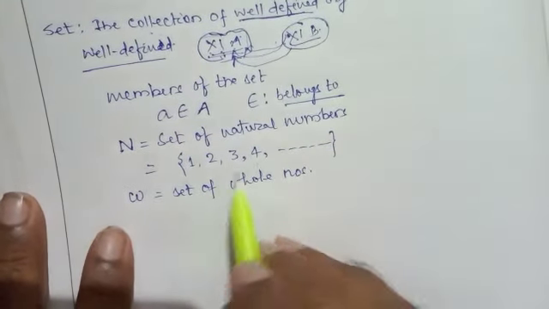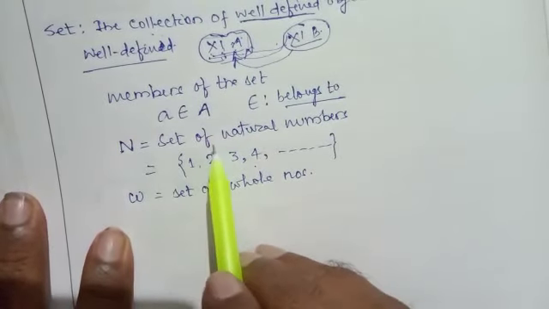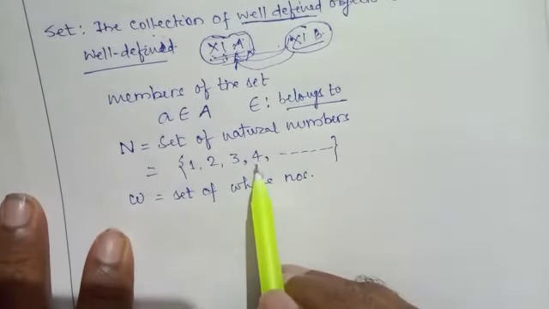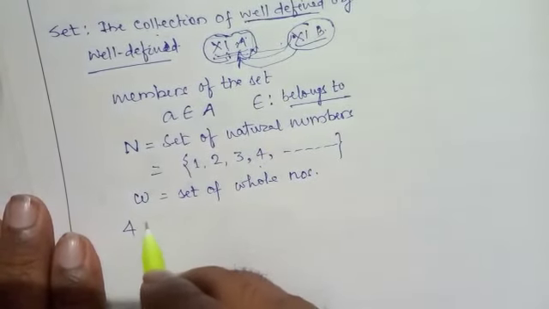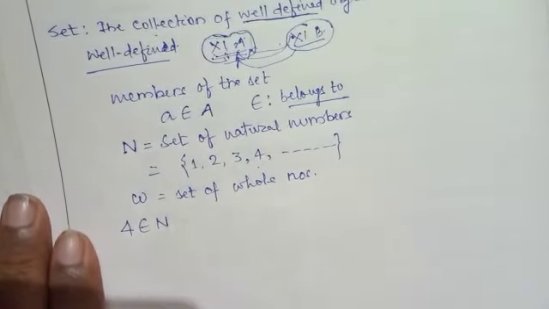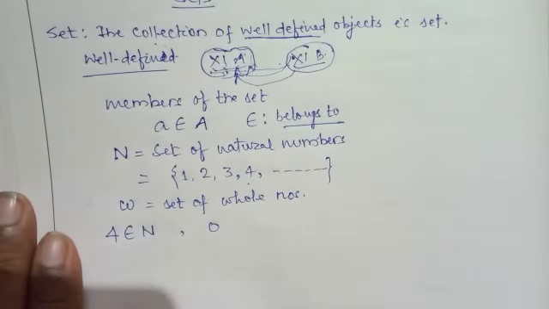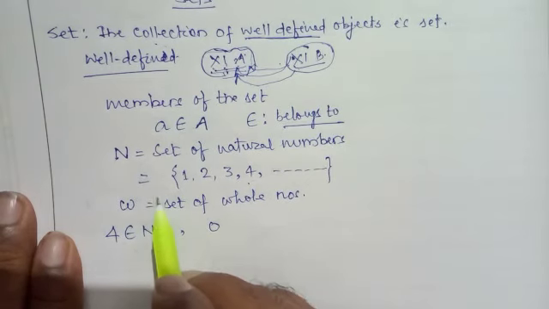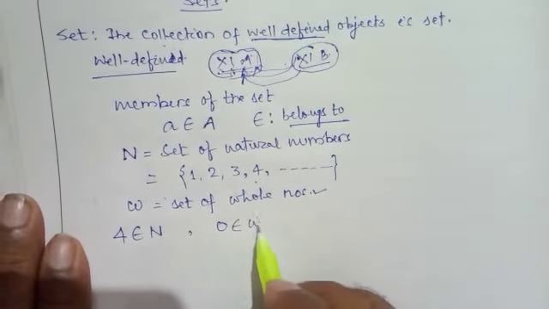Here you see 4 belongs to the set of natural numbers, means 4 is a member of natural numbers. So we write 4 belongs to N. Similarly, 0, that is a whole number, so 0 belongs to set W, so 0 belongs to W.